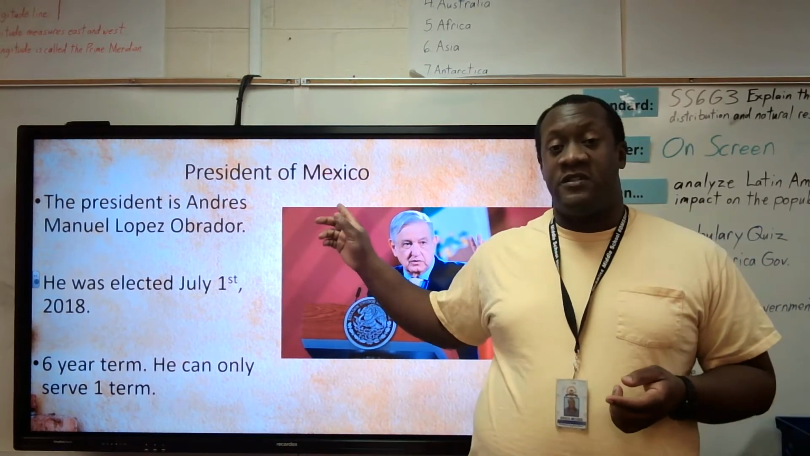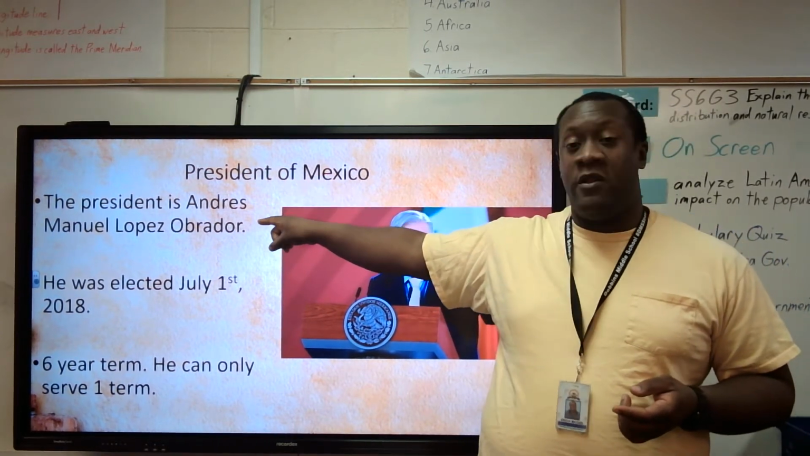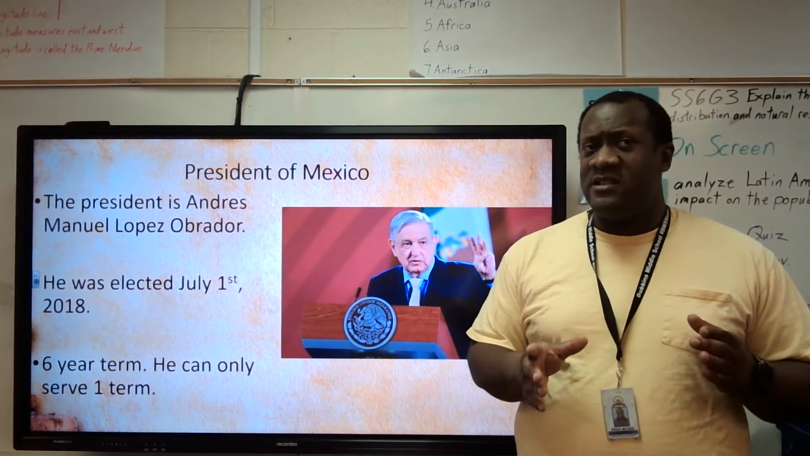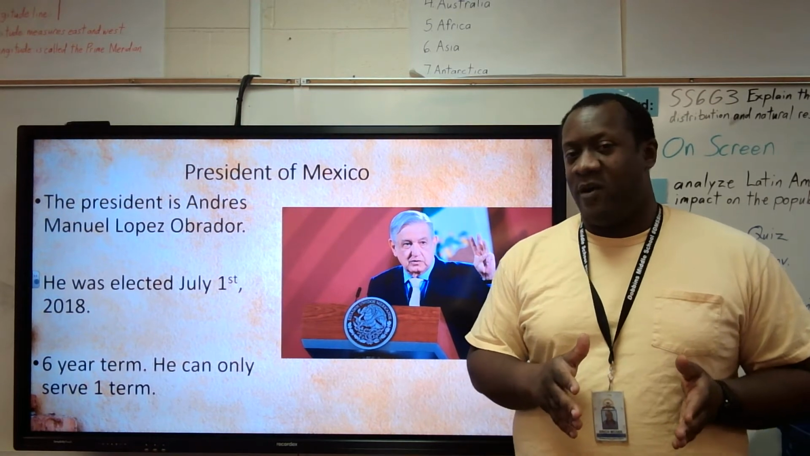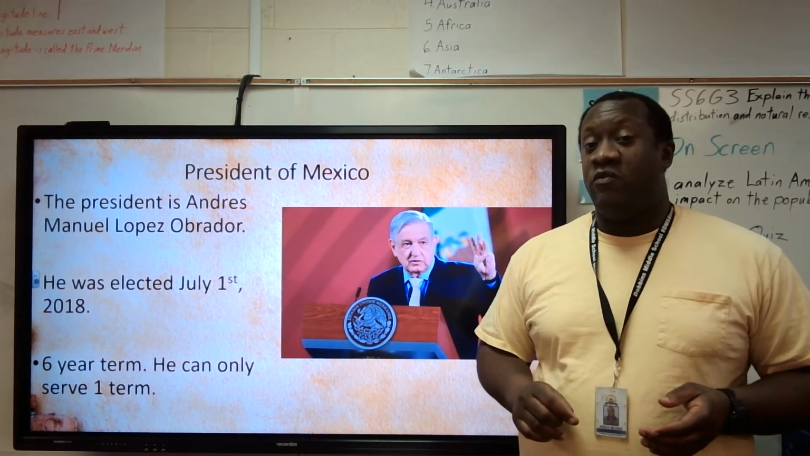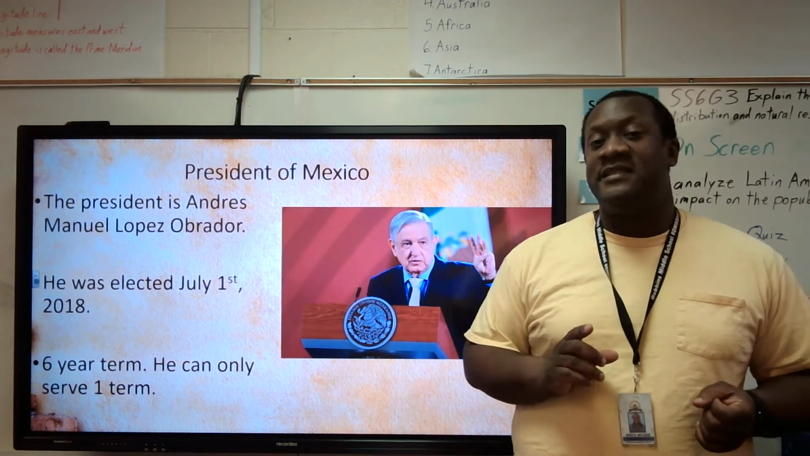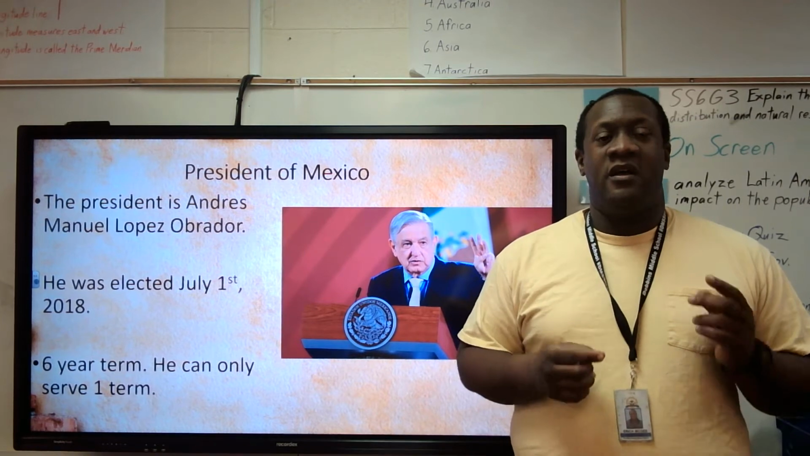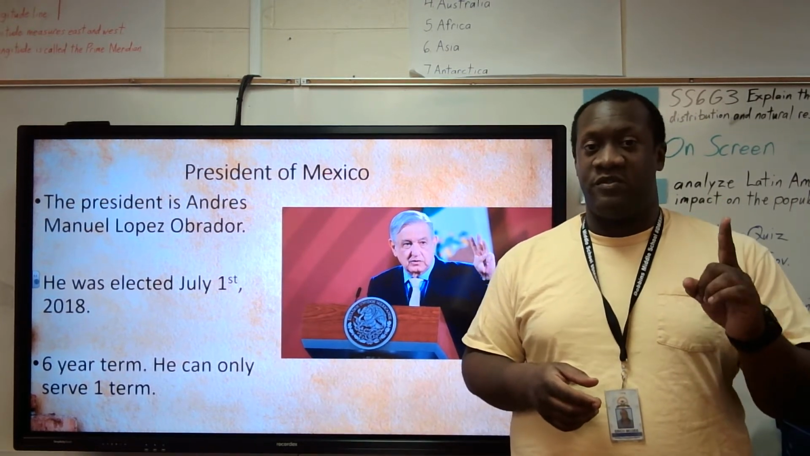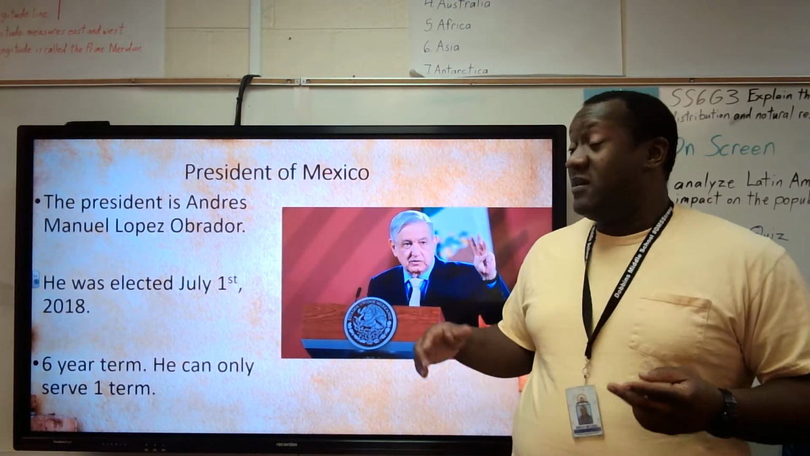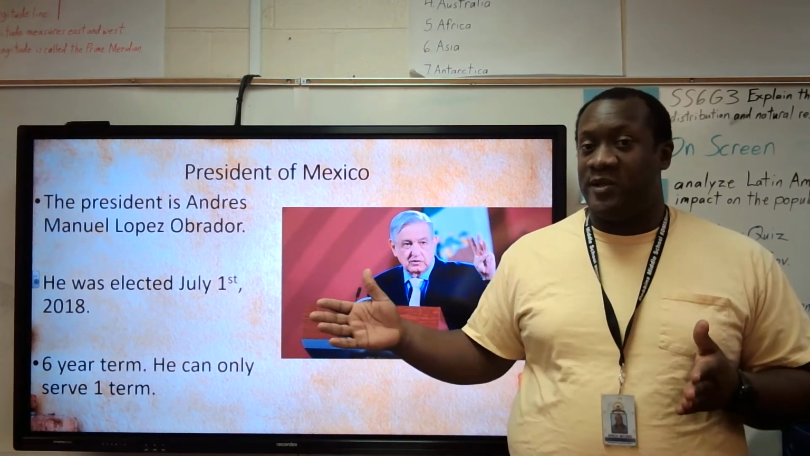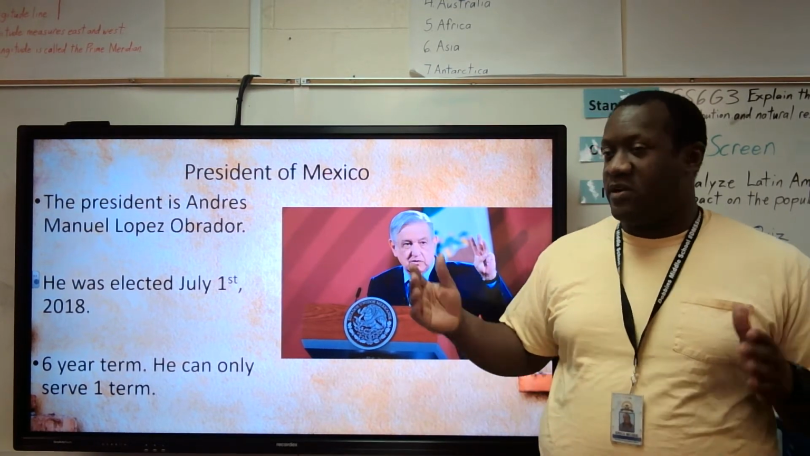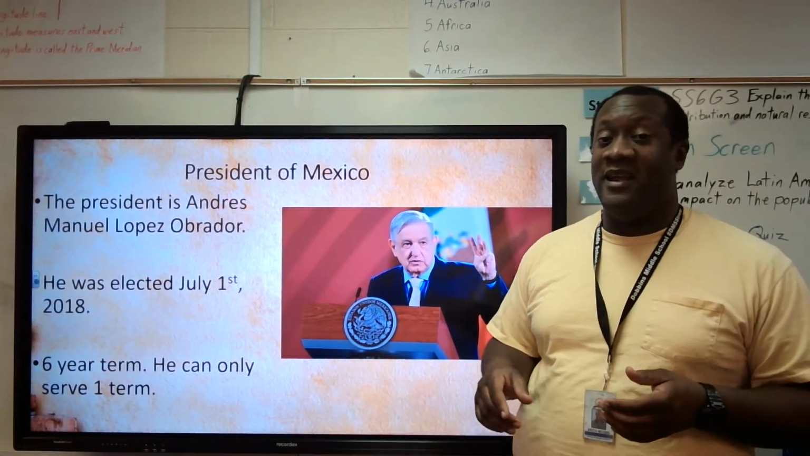Here's the president of Mexico. The president of Mexico is Andres Manuel Lopez Obrador. He was elected on July 1st, 2018. Now, it's not unique, but you don't see this a lot. You can only serve one term as president of Mexico, but it's a 6-year term. So you don't get to serve 2 terms like here in the U.S., where a president can serve 2 terms. Each term is 4 years, but he can serve up to 2 terms. In some countries, there are no term limits. But in Mexico, the term limit is 1 term, but you get to serve 6 years. So the next election in Mexico will be in 2024.